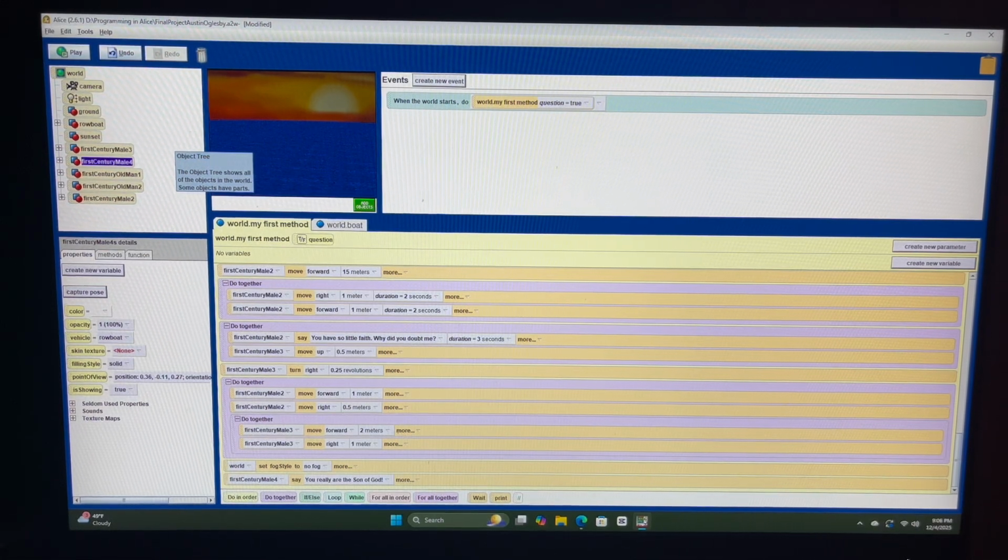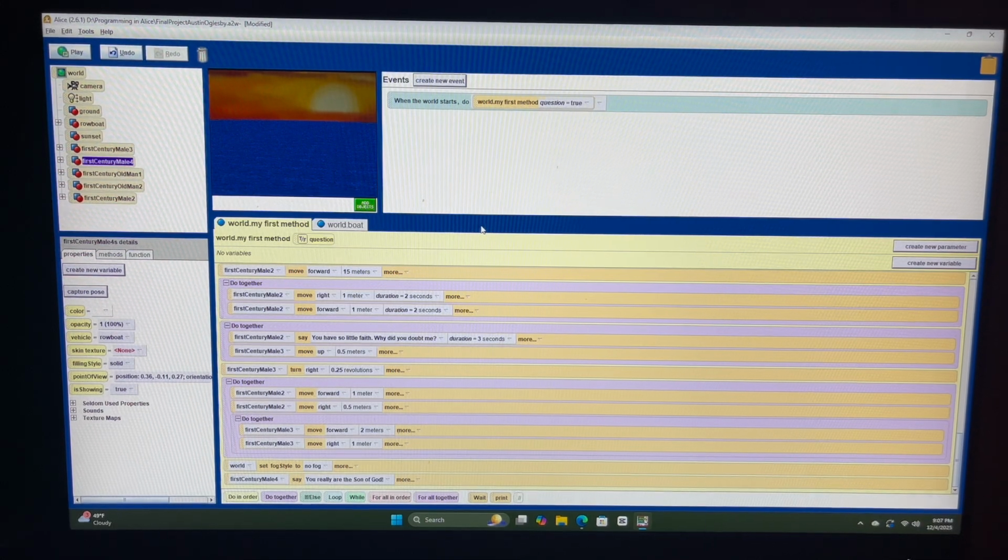Hi everyone, my name's Austin, and for my final Alice project, I did the scripture where Jesus walks on water in Matthew 14 verses 22 to 33. And I chose the scripture because I feel like it is a great example of how we should fully trust in Jesus that everything will work out for the best, even if we don't see or feel that it will.